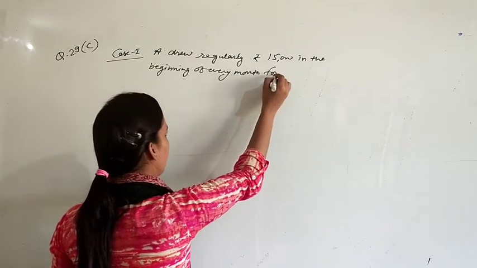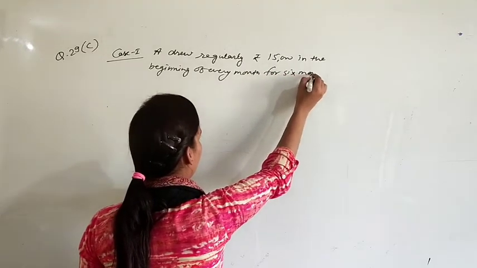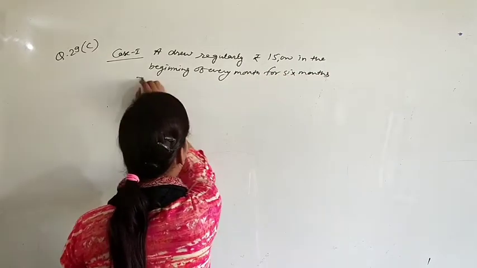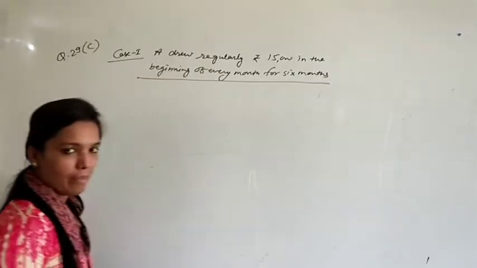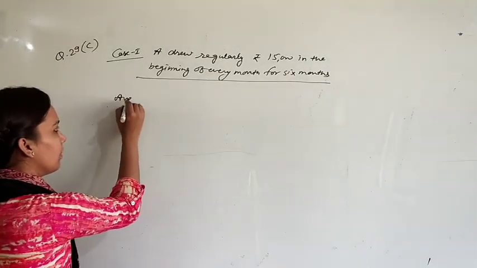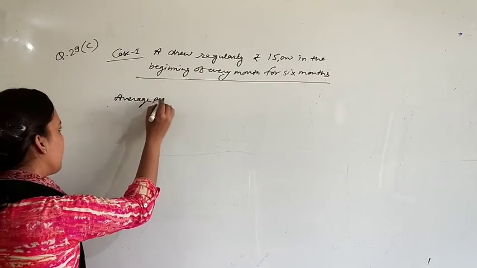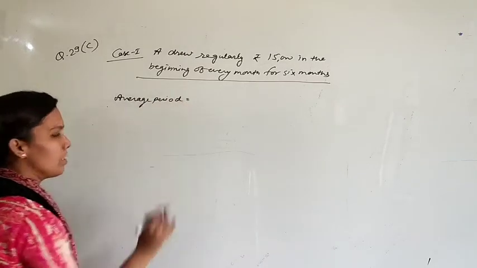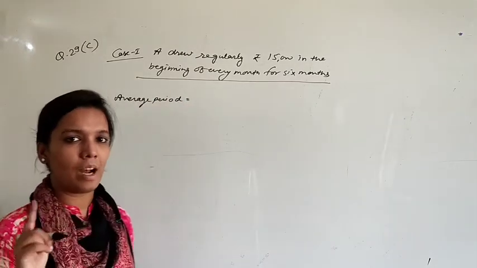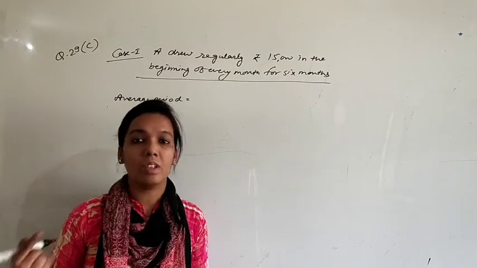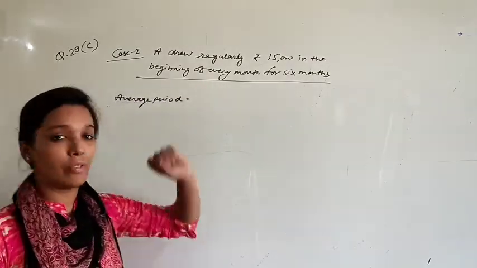And this is for 6 months only. So the same process, that first of all find average period. What is the formula of average period? Time left after first drawing plus time left after last drawing. So your drawing is only for 6 months.